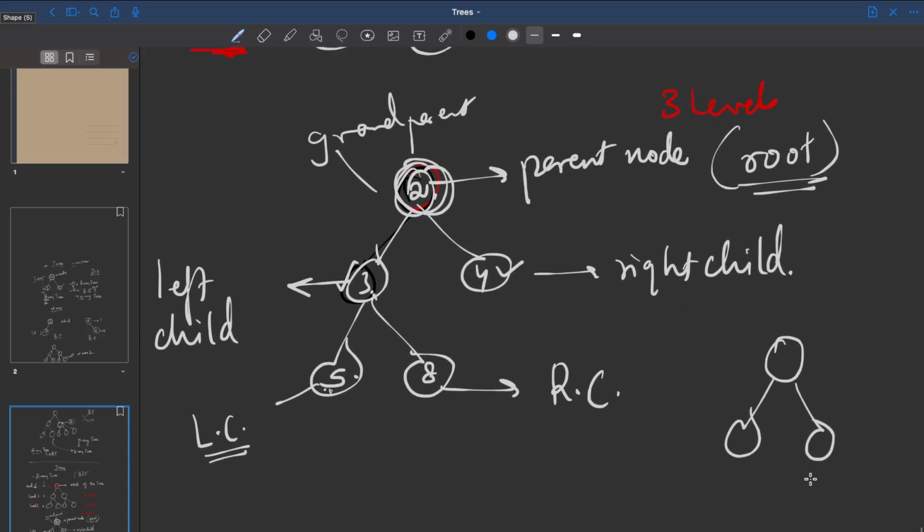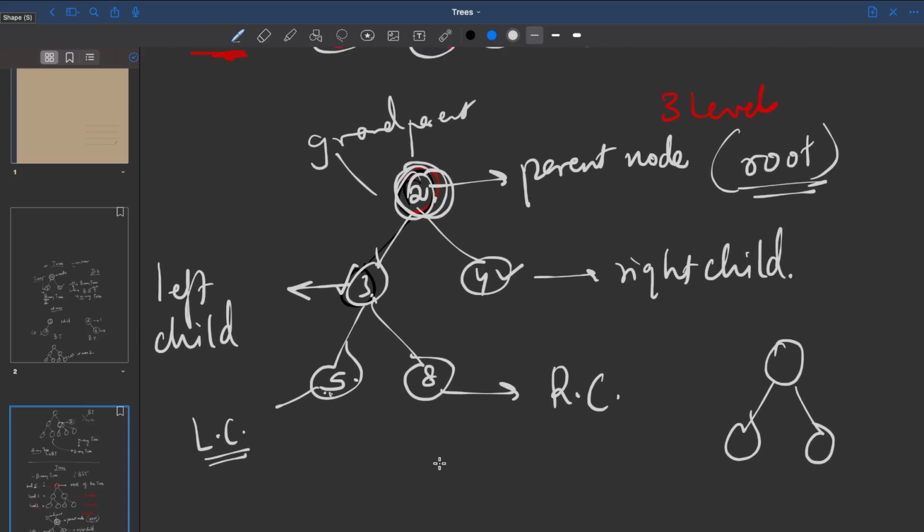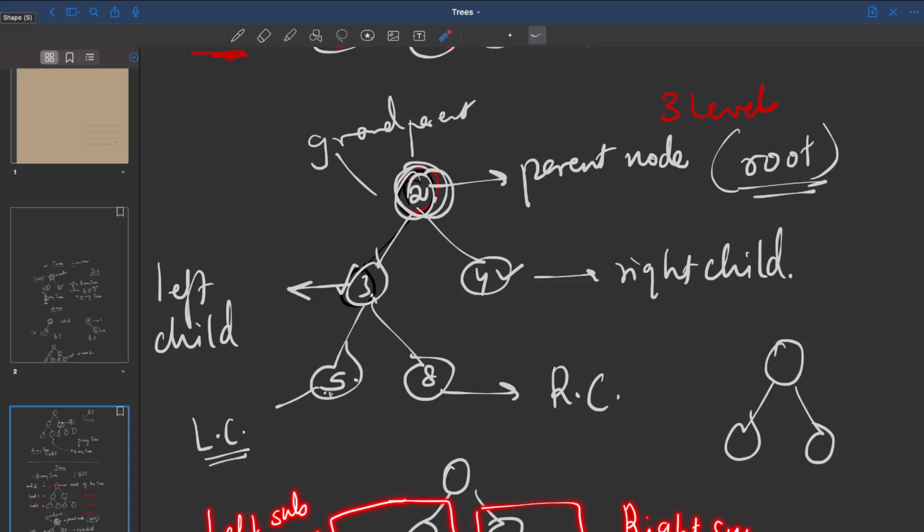Okay. There's another term which you should know about. Suppose you have a tree like this, and let's say this part is there. I can call this entire part the left subtree, and I can call this the right subtree. And this is your root node.